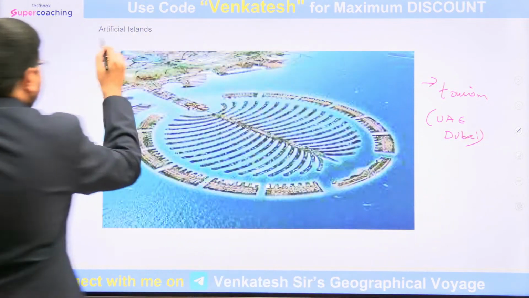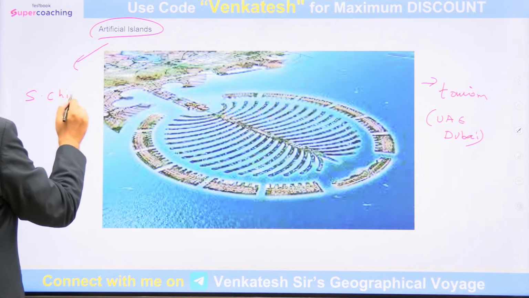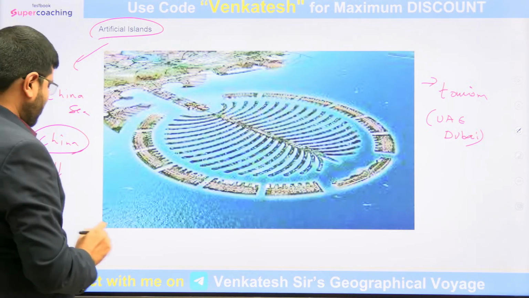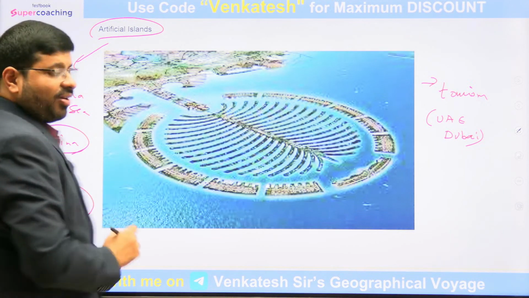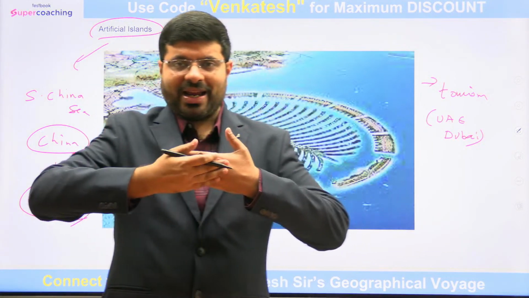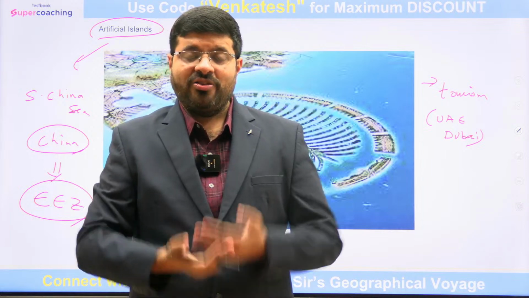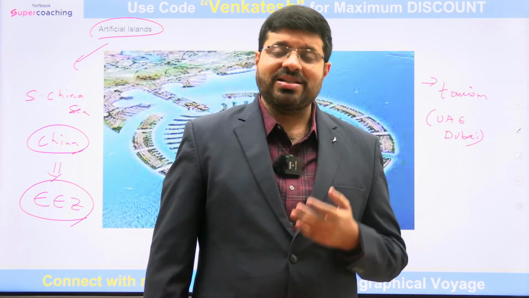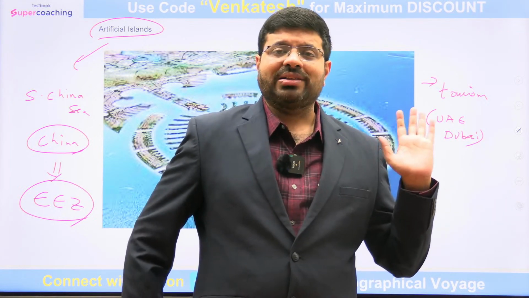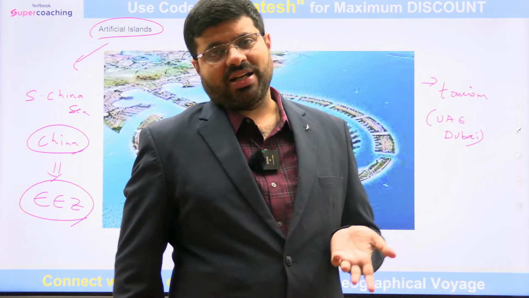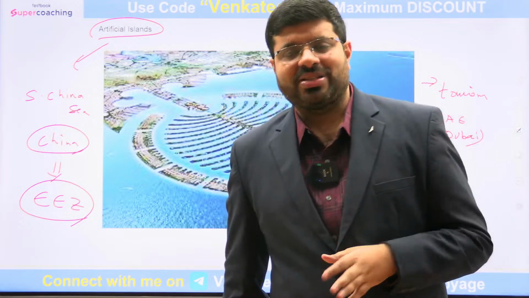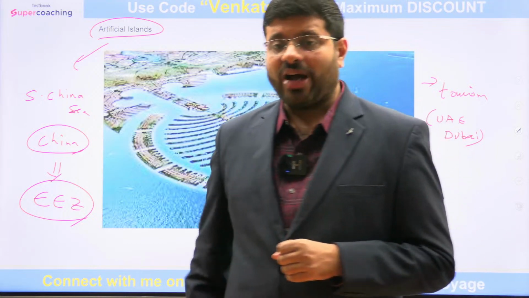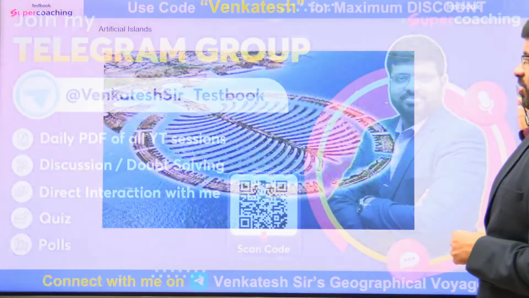But the same with artificial islands in the South China Sea. China is trying to develop these artificial islands for an exclusive economic zone. You all know, if this is the mainland and there is an island created, the exclusive economic zone begins from there. So necessarily they would be increasing their extent of exclusive economic zone. Whatever, they are trying to create artificial islands. Yes, all are vulnerable to sea level rise, but this is the beauty of nature, the beauty of the formation of islands all across the world.